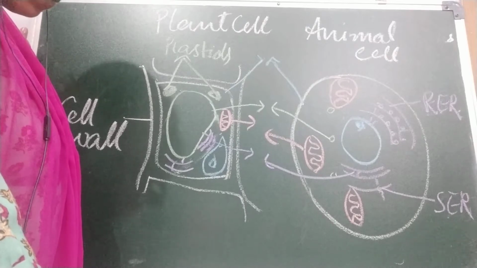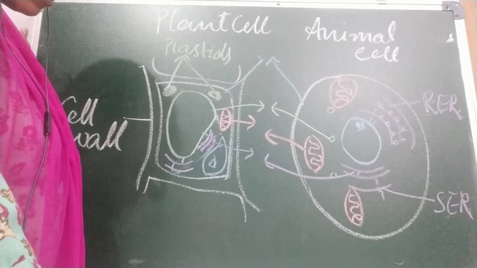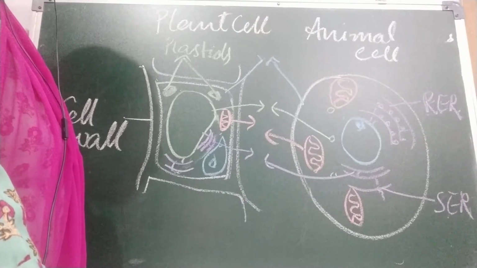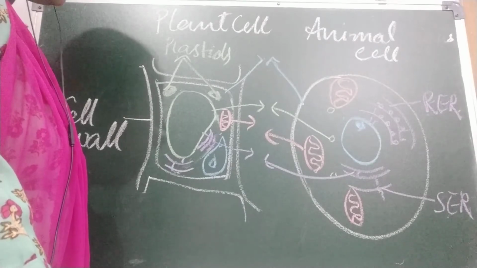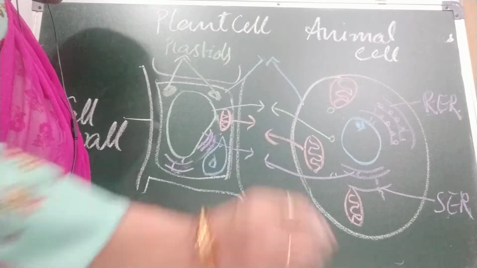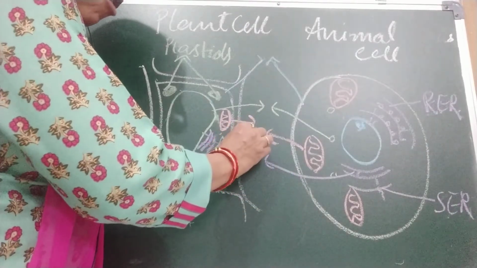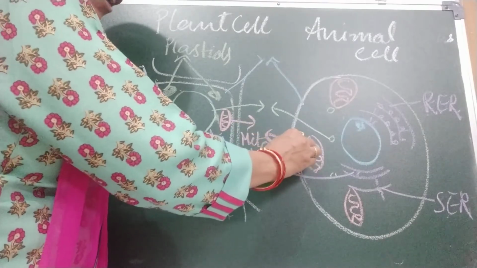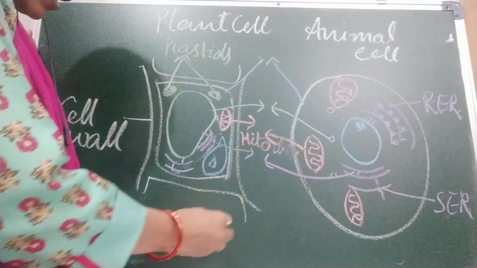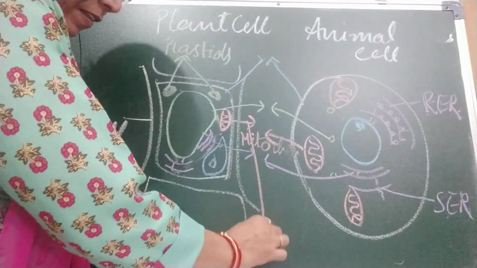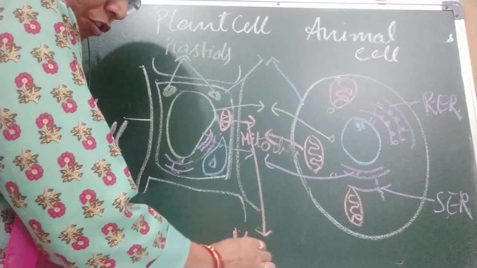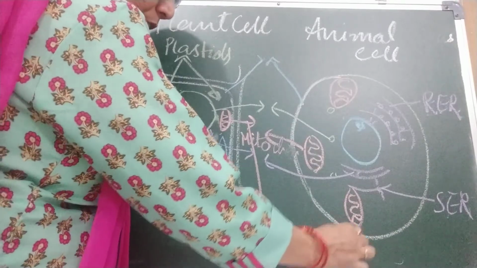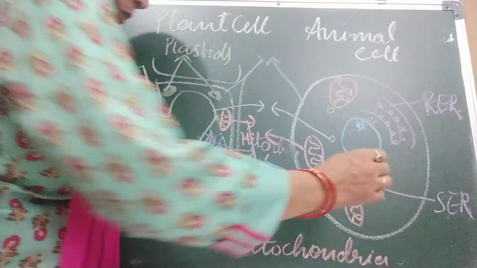Respiration takes place in this organelle, the mitochondria. Because a large amount of energy is produced in this reaction, we call mitochondria the powerhouse of the cell. I don't have space, so I am writing it down here: mitochondria, powerhouse of the cell. Respiration process takes place here.